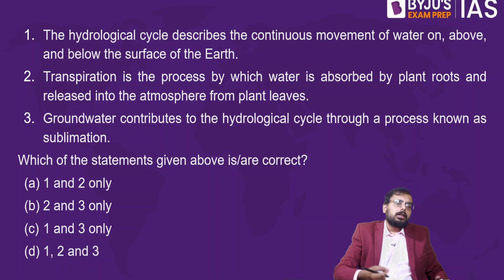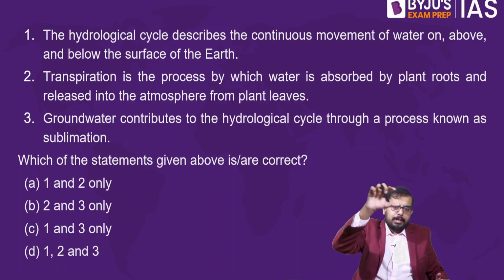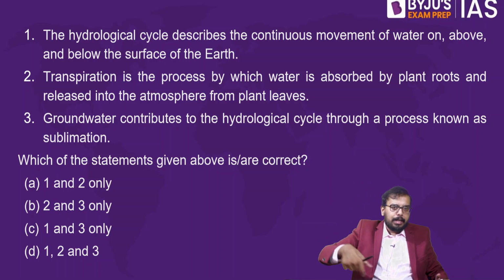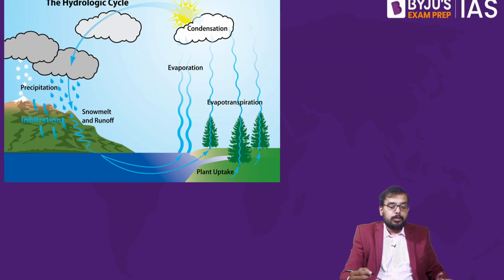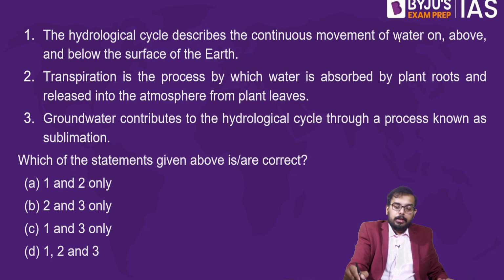Circulation of water between your biotic component and abiotic component, that is the hydrological cycle, and within your abiotic component, the water moves from land to atmosphere and again under the earth surface. So that is your hydrological cycle. If you see this image over here, you will get a better clarity. So this is your hydrological cycle.